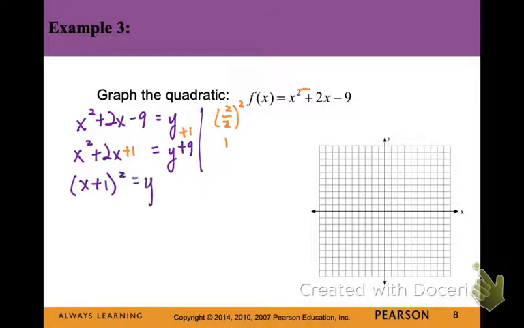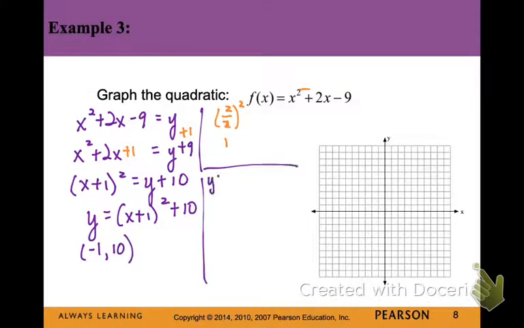Now I'm going to factor what's on the left side of the equal sign, and that will factor as x plus 1 squared. And then I have y plus 10 on the right. Now let me pause for a moment. You can see where I wrote the equation, and you can see where I made a mistake, and I'm going to catch that in a minute because I should have subtracted the 10 over, and instead I left it as positive.